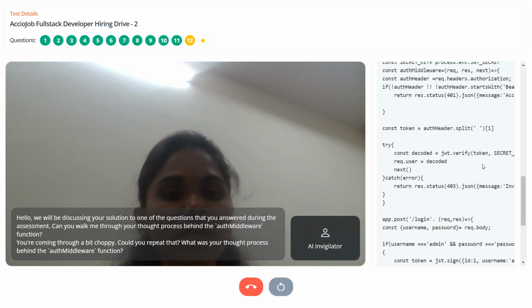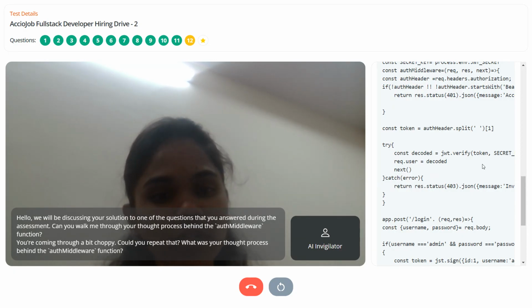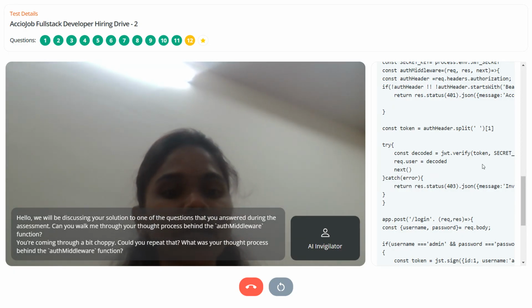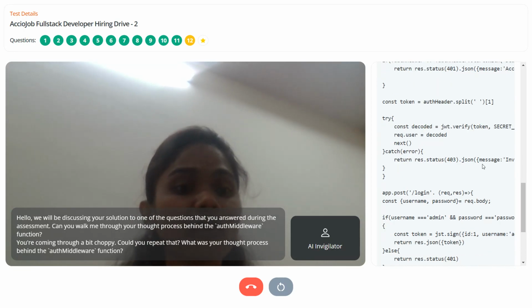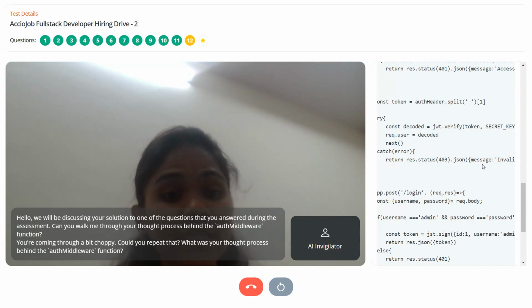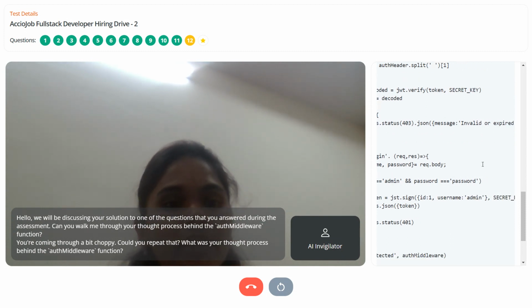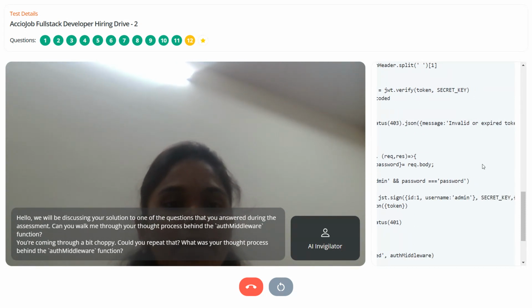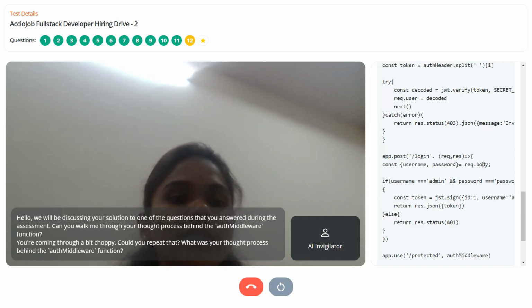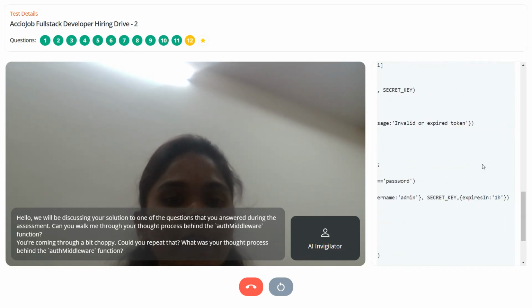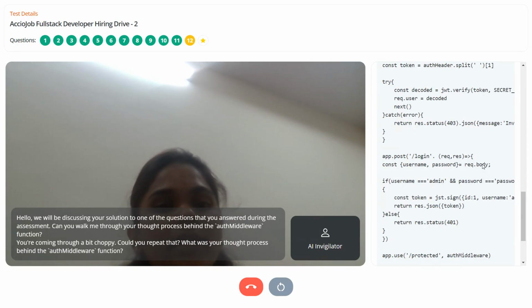Then I have to decode it. I have given the auth code and everything, so I want to verify it. I want to decode it with the secret key. So I am taking the secret key as a token for that. I am decoding it using the JSON web token. If the token is invalid or expired, I am keeping the error code, which is status 403.